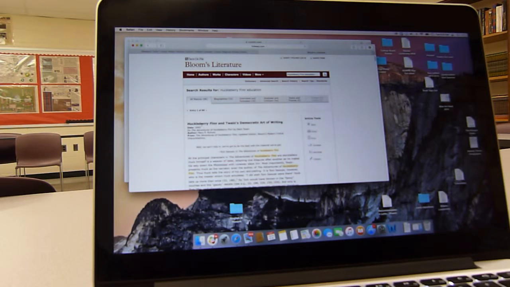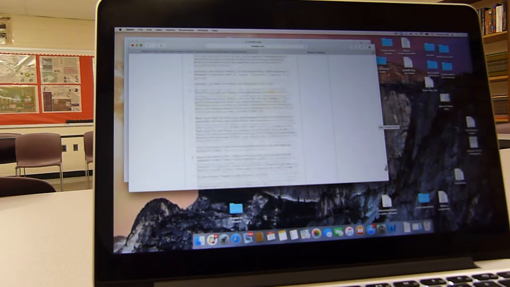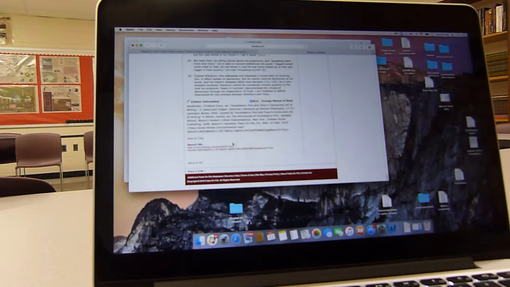And this is in Huckleberry Finn and Twain's Democratic Art of Writing. The author is Mary Nichols. It's from The Adventures of Huckleberry Finn, updated edition, Bloom's Critical Reading Interpretations. If you click down all the way to the bottom, you see the citation, how to cite, and it's all right here. All right? So you would copy and paste that into your Google Drive. Eventually, I'll teach you how to actually do the citation, but for this project, I wanted to be quick and relatively easy, to get a foothold into the research without having to do a 10, 15-page research project.